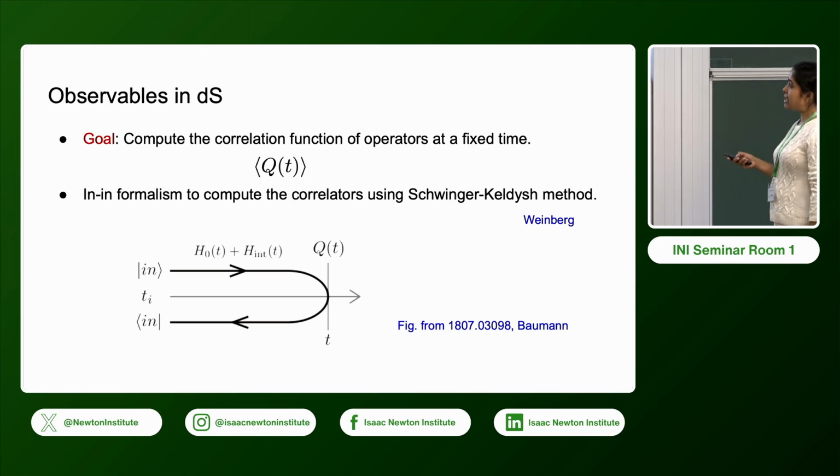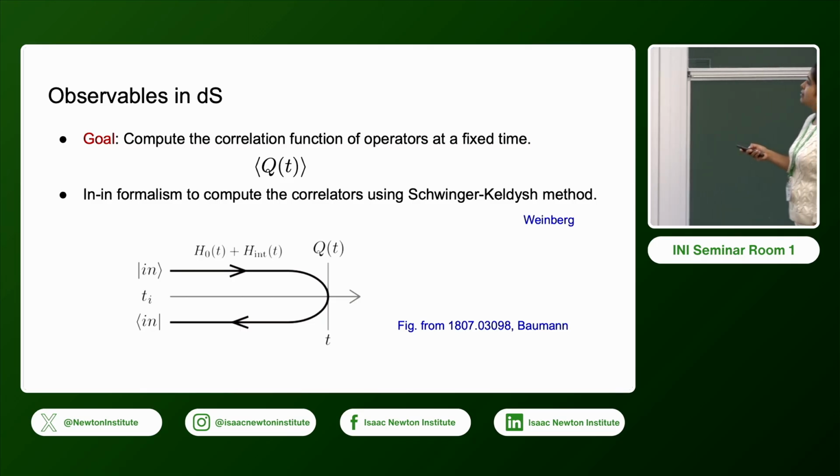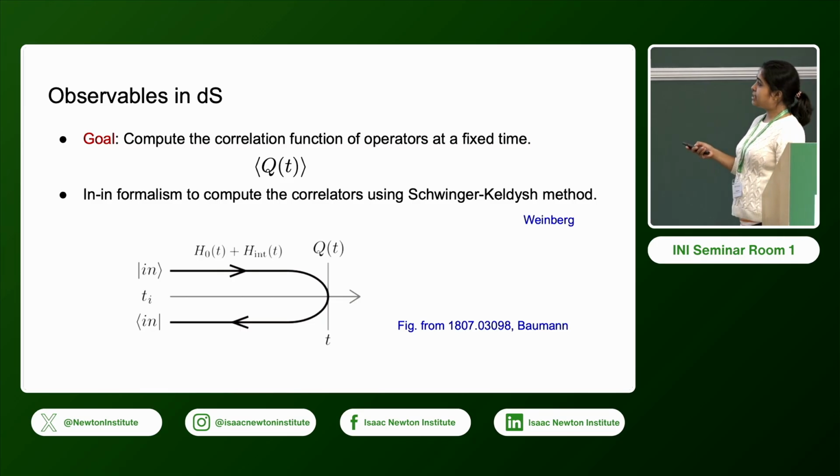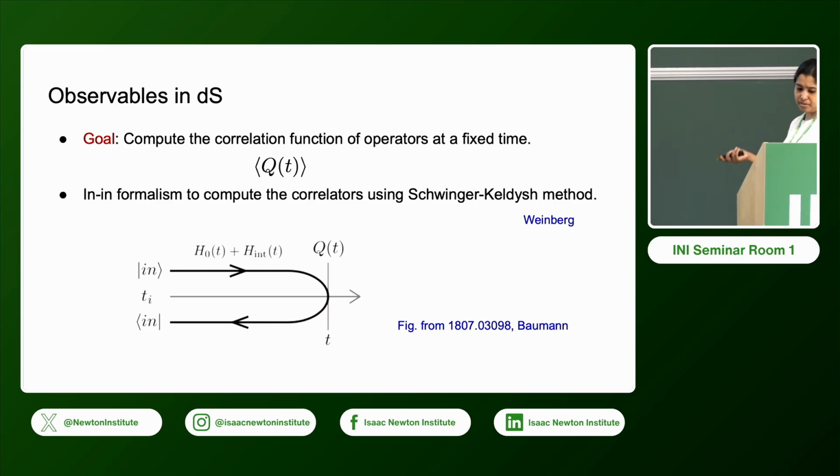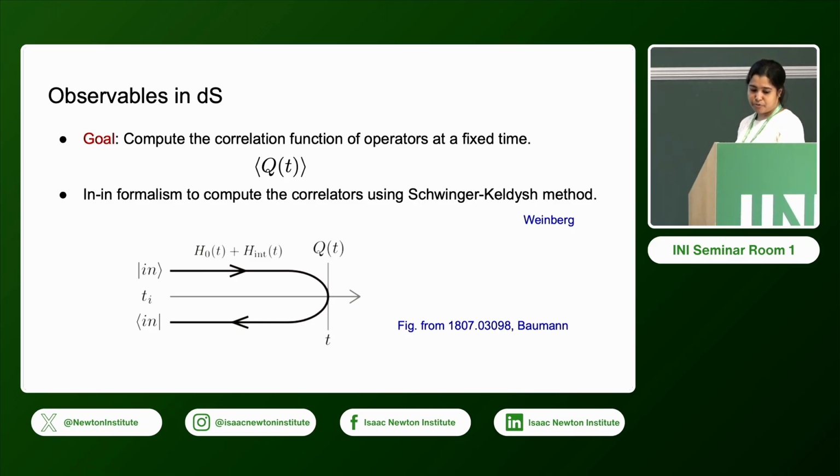We have an in state over here, and we evolve this in state with the interacting Hamiltonian until it encounters the operator in this time slice, and then we evolve it back. So there is a way to compute these correlators, and we will be using this formalism.